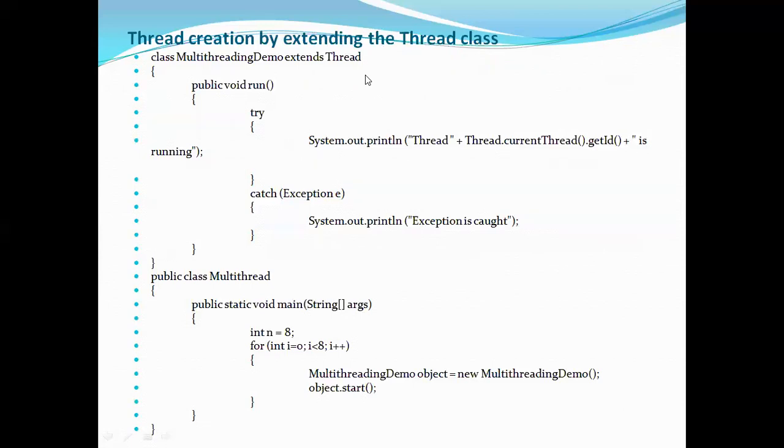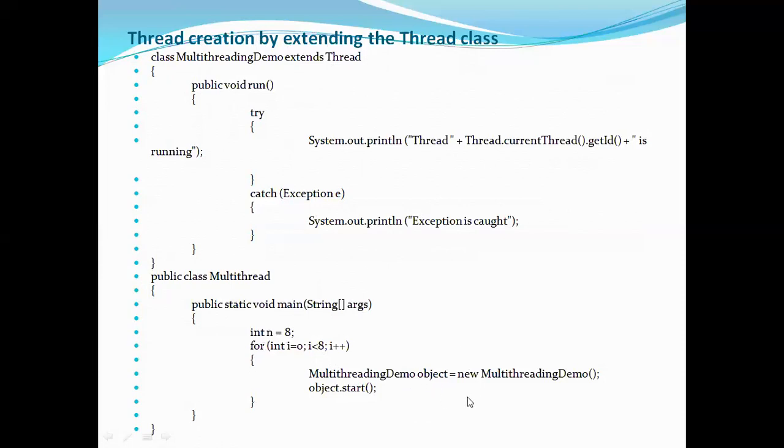Now if you see here, what I'm doing is I'm taking a class. My class name is what here? Multi-threading demo, which is extending thread class. So in this method, just go to the main method of this one. Here I am taking a for loop. The for loop is running for 8 times. So here I am creating the object for my class which extends the thread class. What is that? Multi-threading demo. So I have created my object and I'm calling object dot start.